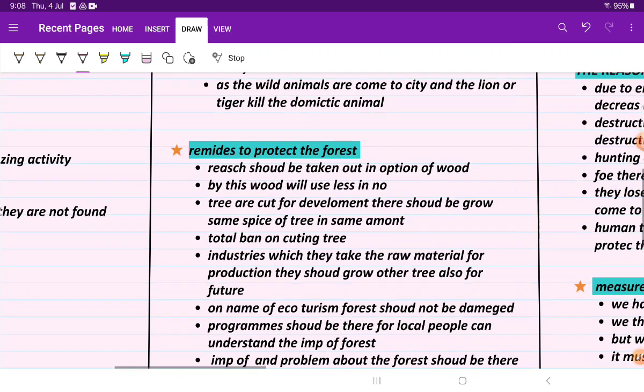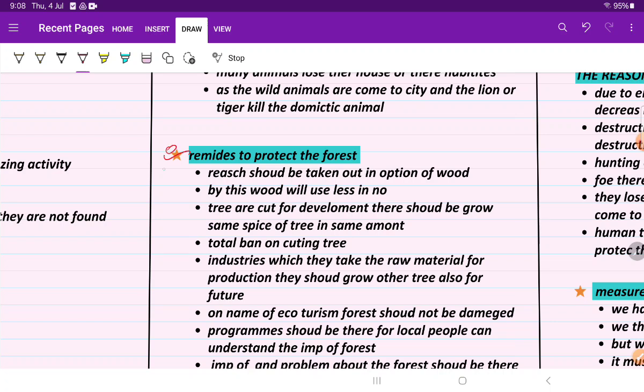Okay, now the remedies, what to do to protect the forest. Research should be carried out on an option to wood. That means we are using wood for making furniture items like bed, table, chair.